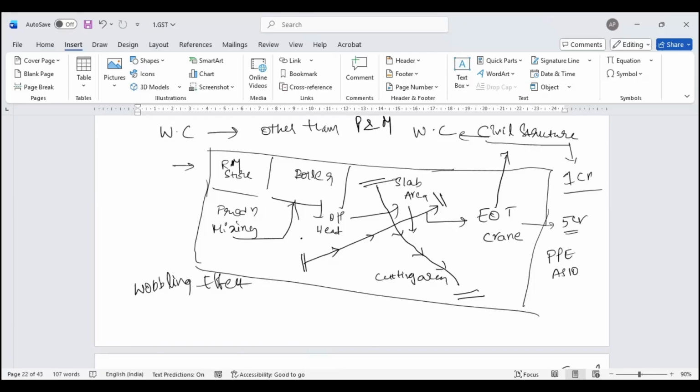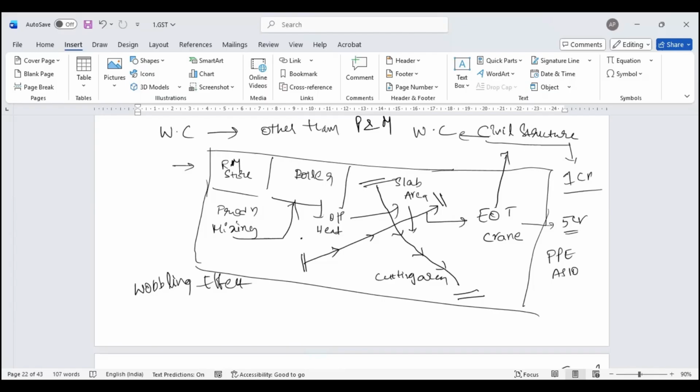So why did the civil structure come into the picture? Sir, because the EOT crane is there; to operate that EOT crane, I need to have a civil structure. If this EOT crane is not there, the civil structure doesn't come into the picture. Parent-child concept: this child asset came into the picture because of a parent asset. So when I capitalize this together, all this civil structure, I call work in progress.